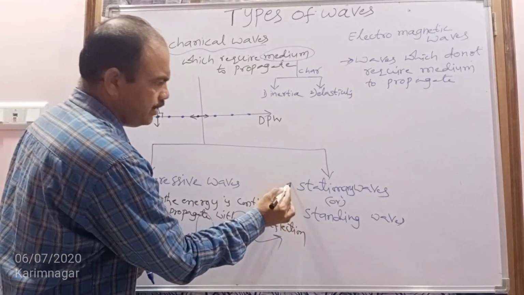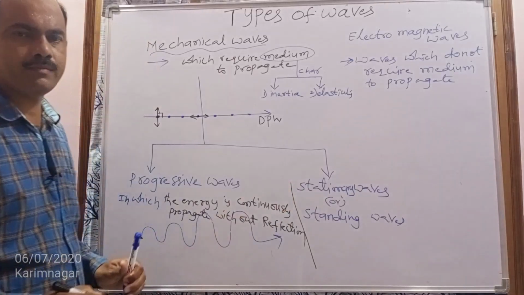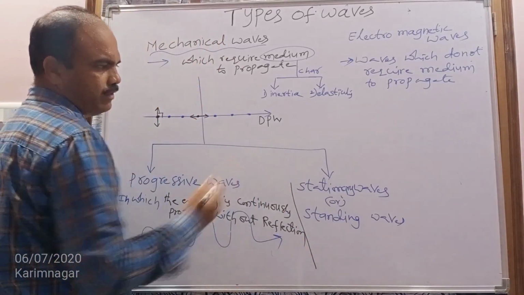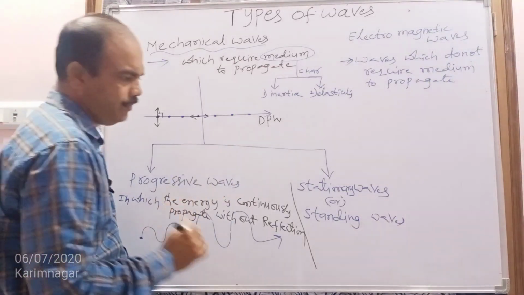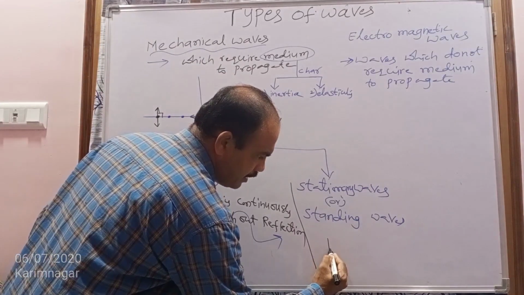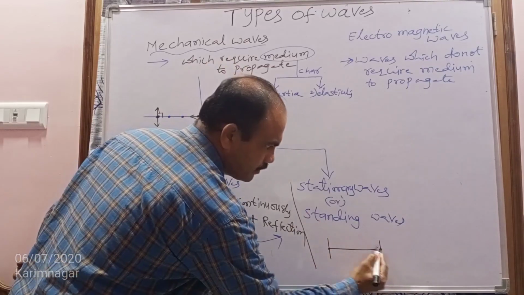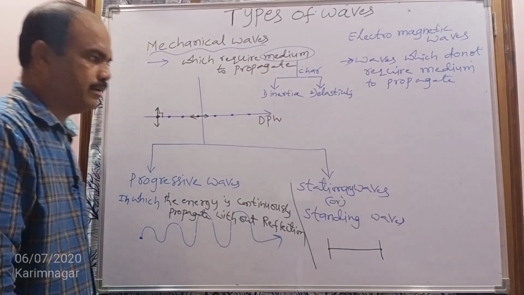But when we come to stationary or standing waves, when this wave is propagating through the medium, it is restricted or confined between two boundaries. It does not propagate continuously.